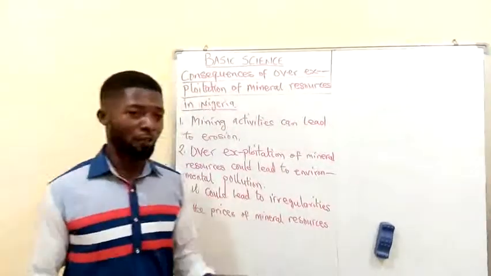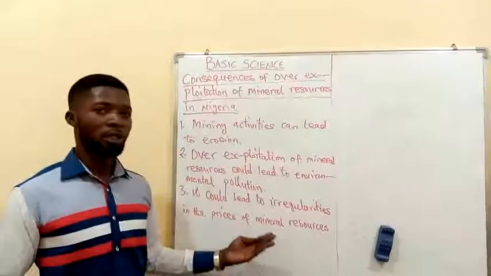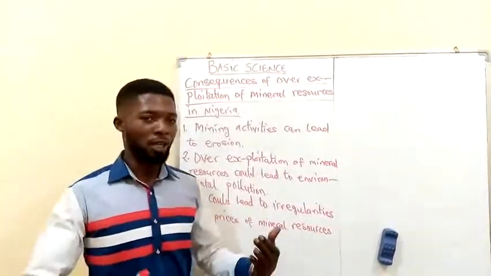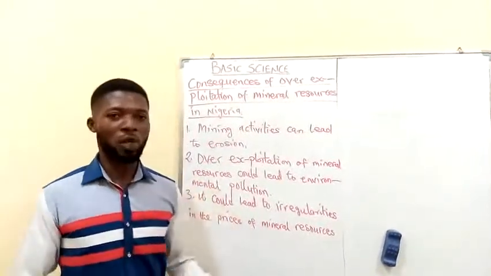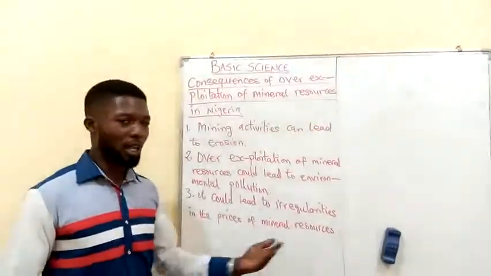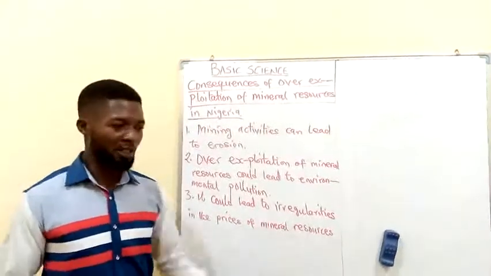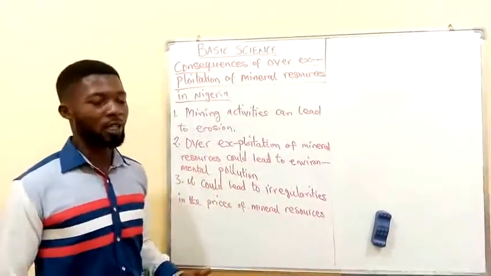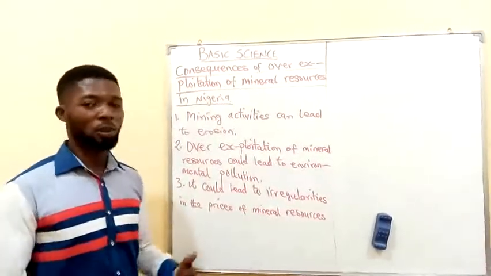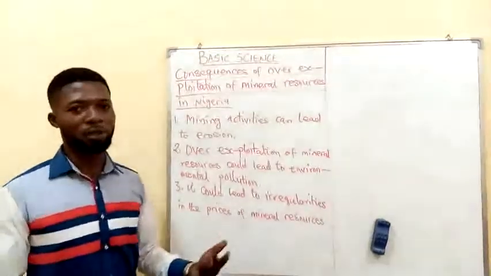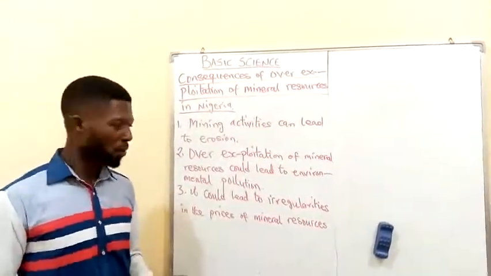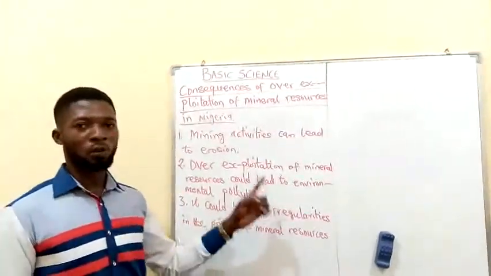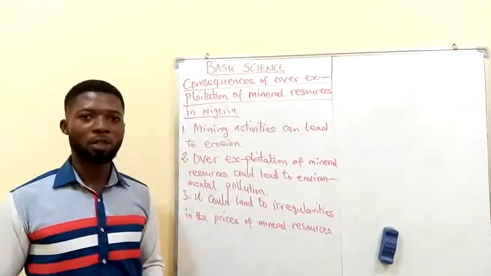Like I said, if company A has a certain mineral resource at a certain cost, and company B also has a certain mineral resource, likewise company C, D, as the case may be, because of competition in selling their product, the prices of these mineral resources might not really be the same, because other companies have access to exploitation of these mineral resources.